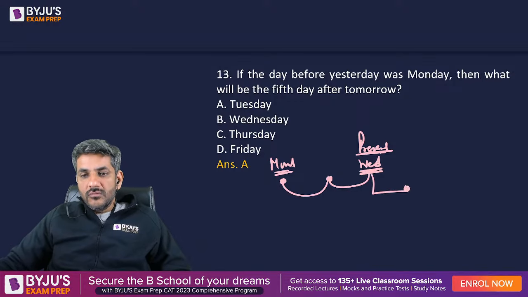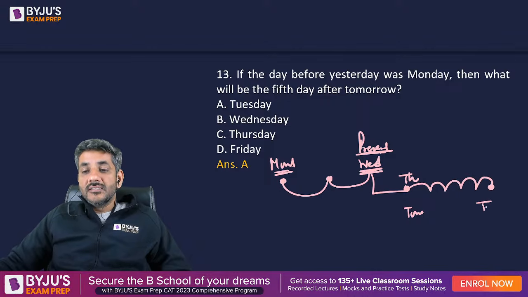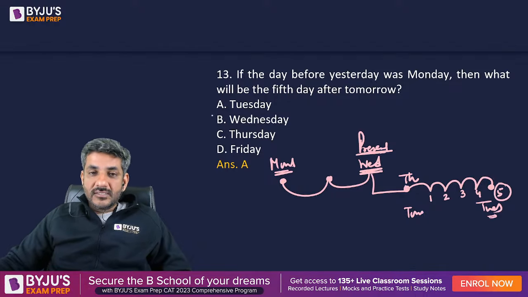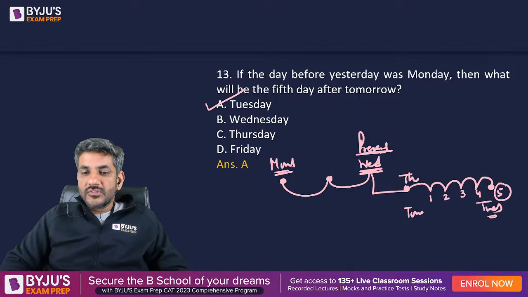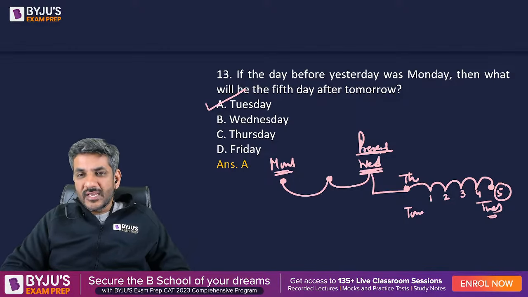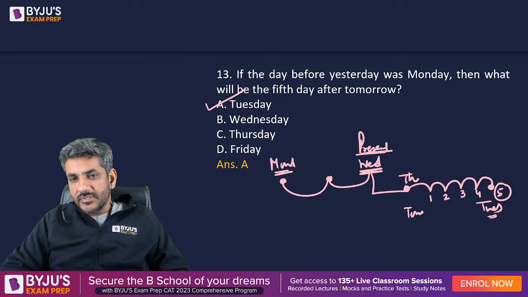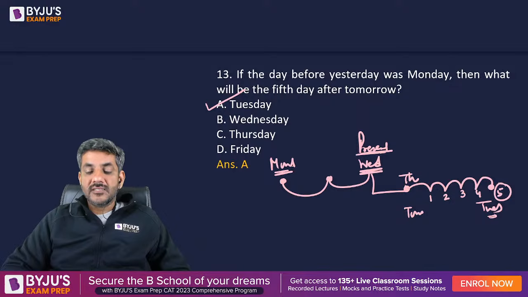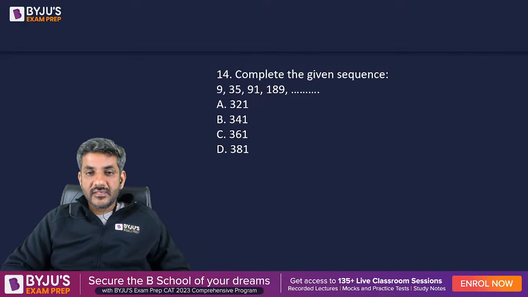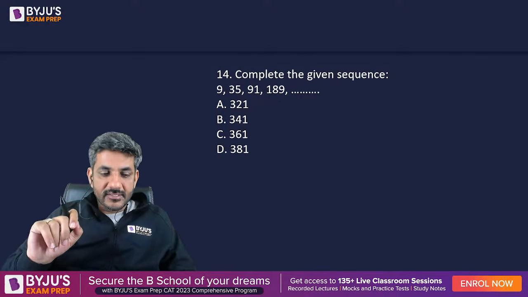So this is tomorrow. Okay, tomorrow would be Thursday, and after Thursday, the fifth day: Friday, Saturday, Sunday, Monday, Tuesday. So my answer is going to be Tuesday, that is first day, second day, third day, fourth day, fifth day after Thursday. My answer is option A that is equal to Tuesday which is the correct answer. And once again I see सभी ने सही आंसर दिया है without an exception, सबने सही आंसर दिया है. आगे बढ़ जाते हैं. Question number 14 is here now: complete the given sequence.